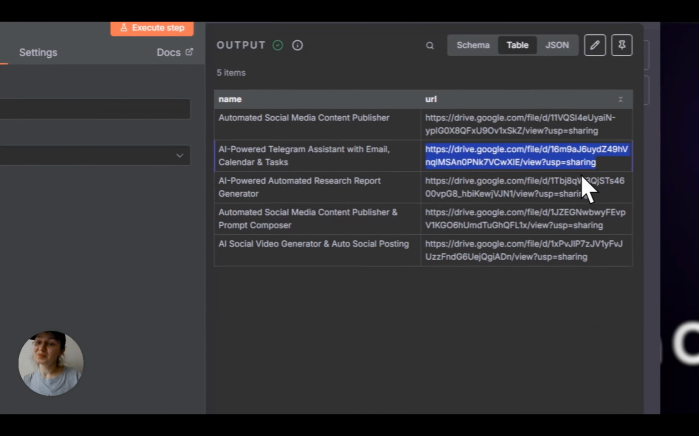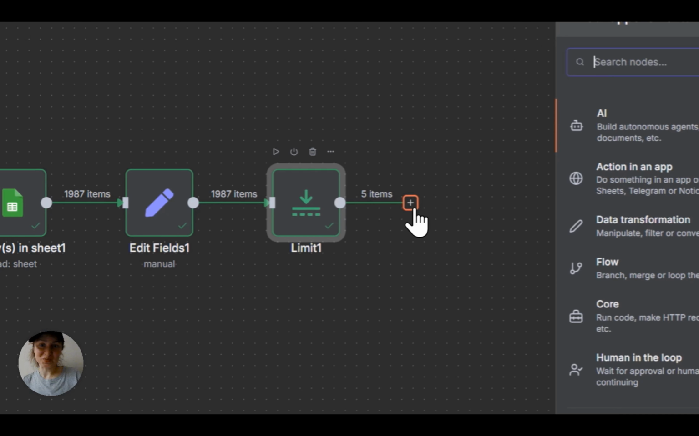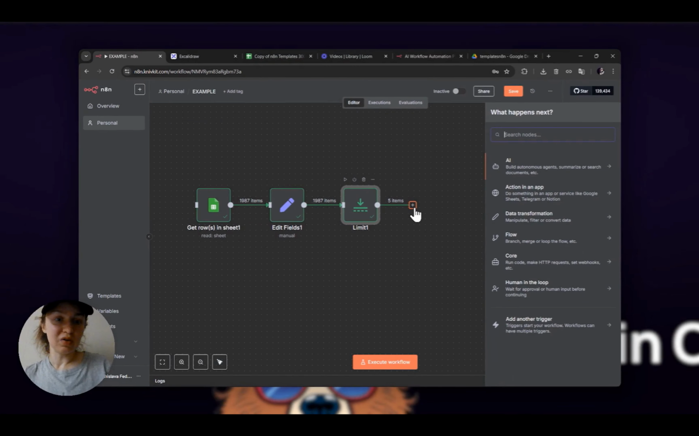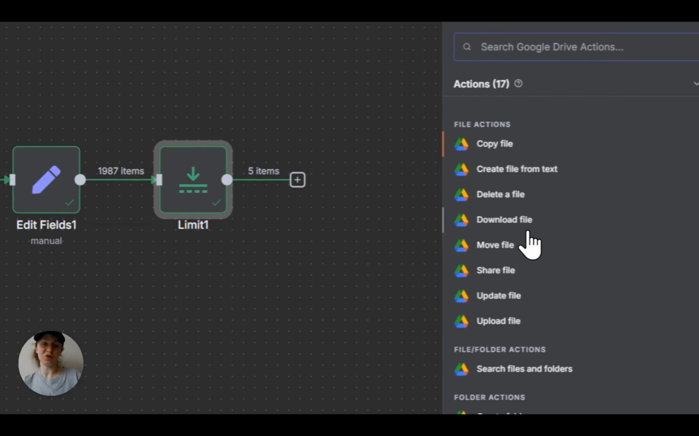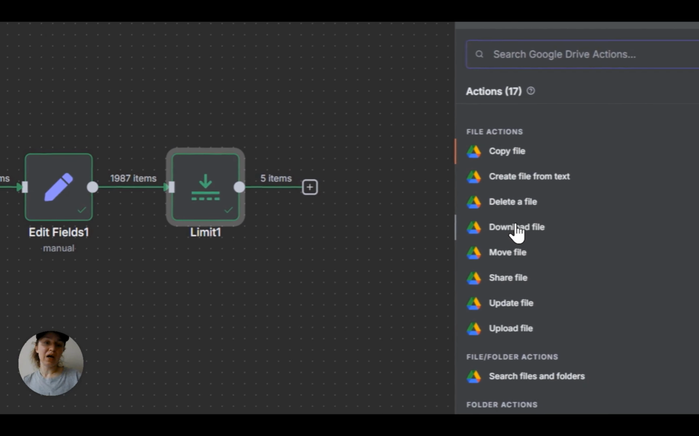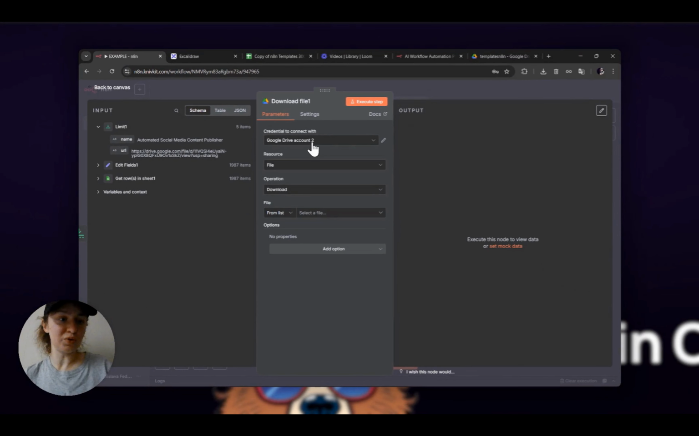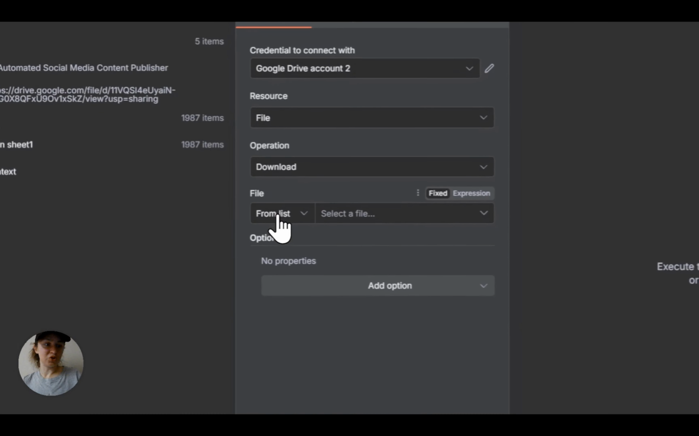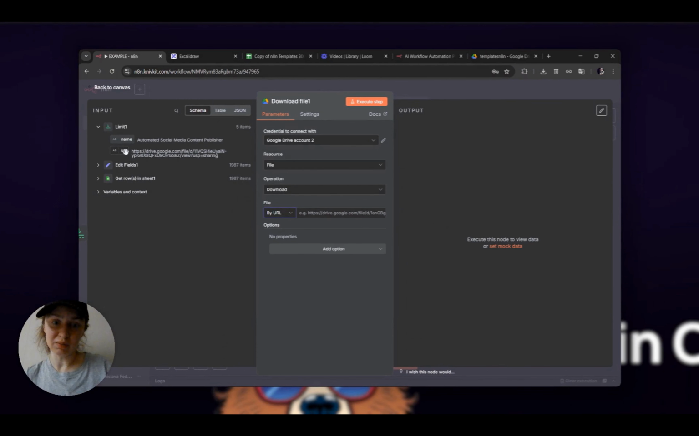So we search for Google Drive. And here we have an option that is called download file, which we select. Resource file, again, I have already created my credentials for Google Drive that are stored here. No need to do anything, and file, it can be from list or from URL. In our case, we have URLs for every file, they differ, so we choose the field that we're getting from each of our rows, it is json.url, and execute step.